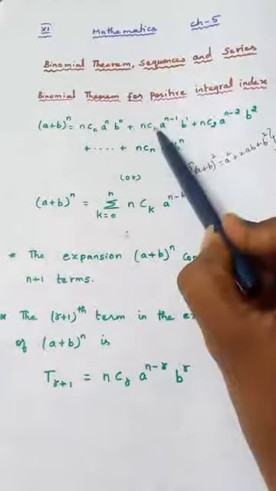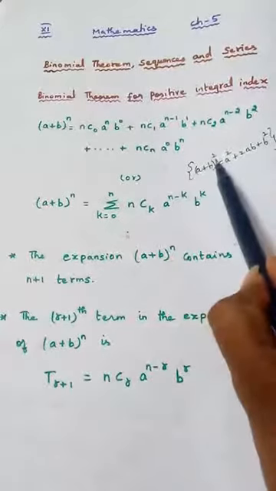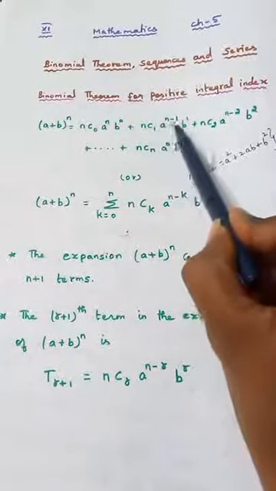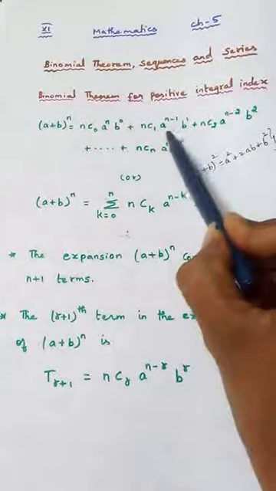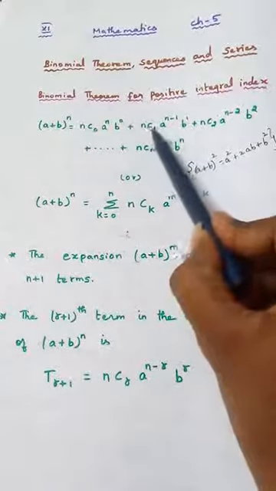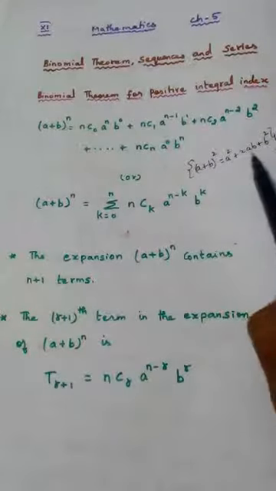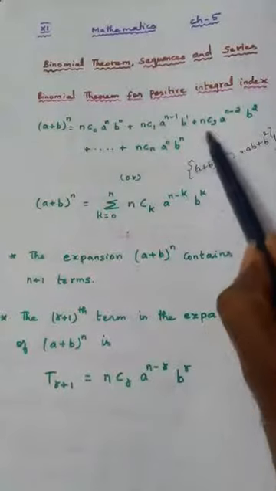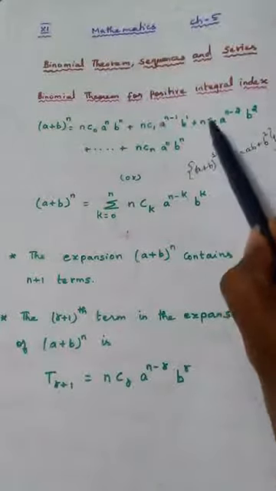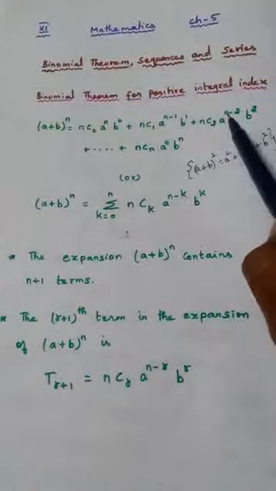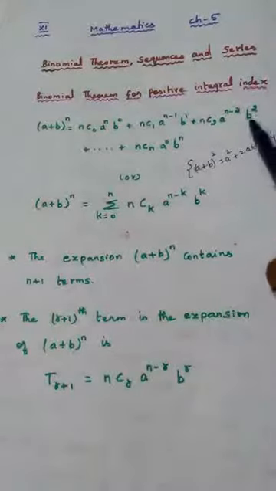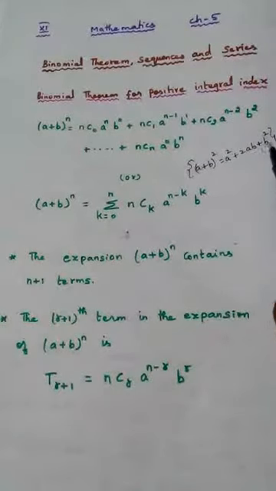If you come to the second term, what is n? n is 2. If you put 2 here, 2c1, a power 2 minus 1 is a. Here is b. 2c1 is 2, so 2ab, that will be the second term. If you go for the third term, put n equal to 2, 2c2, answer is 1. If you put 2 here, 2 minus 2 is 0, a power 0 is 1, so this is 1, this is 1, only b square remains. So there ends the formula.